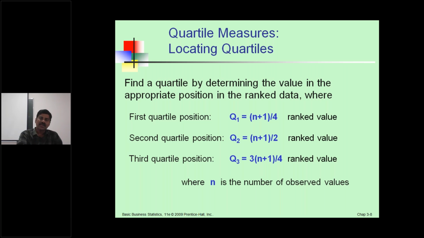This is how to locate quartiles. Find a quartile by determining the value in the appropriate position in the ranked data. The first quartile position Q1 formula is n plus 1 divided by 4, in the ranked data. For the second quartile Q2, it is n plus 1 divided by 2, the half of the data. The third quartile position Q3 equals 3 times n plus 1 divided by 4, where small n is the number of observed values, the total number of values.